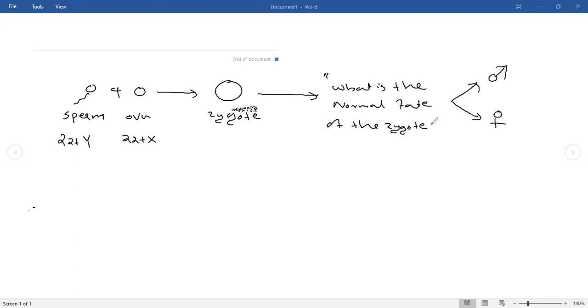You won't expect the fate of every zygote is to develop into female. Each and every zygote will develop into female only. Okay. Irrespective of whether it contains X or Y, the zygote will start its development as female. So even me, during my initial stage, I was a female. So let me explain about this. A zygote has its normal fate towards the development of a female kid only.